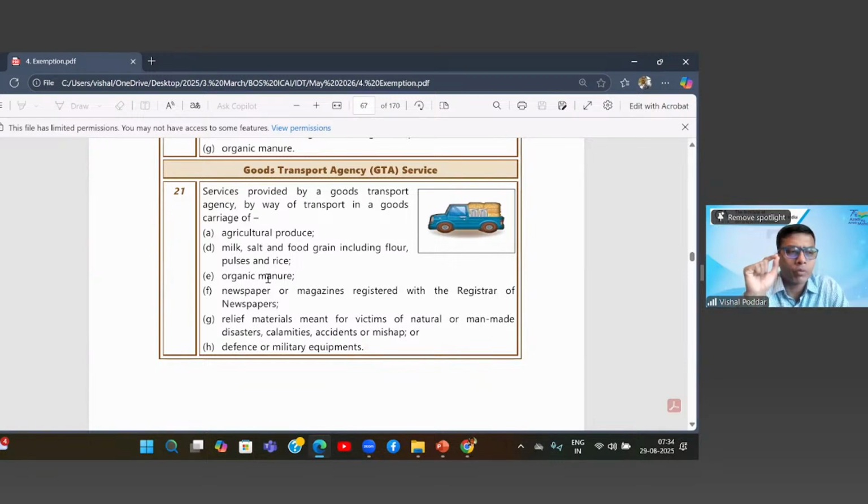Now what we have to understand from this particular list is that this exemption is irrespective of whether or not your goods are exempt. This is very important because I have seen this confusion. Like in case of agriculture, milk, salt, food grains, there is a huge confusion even today.